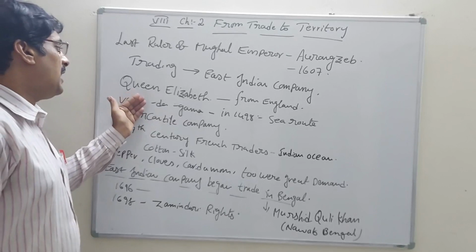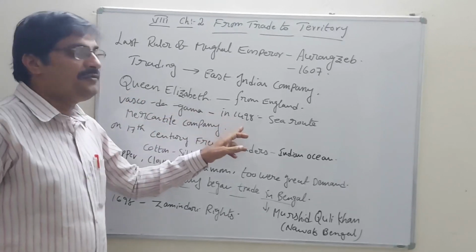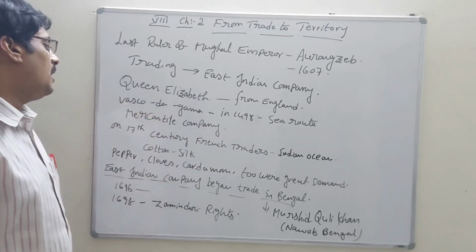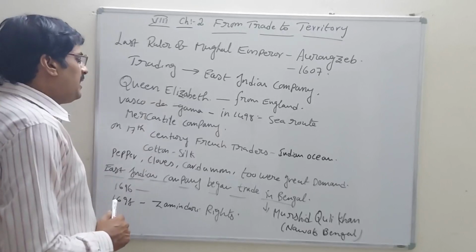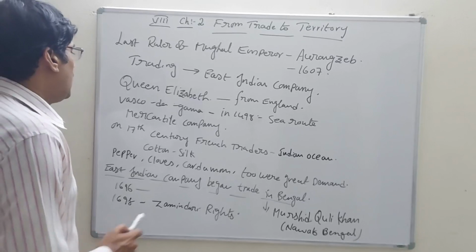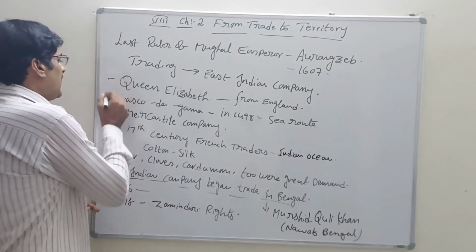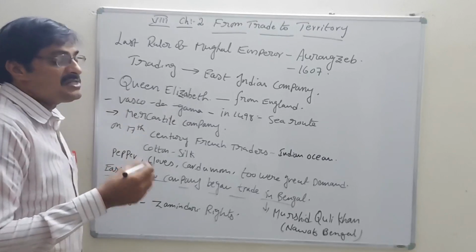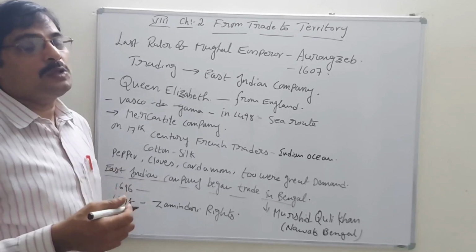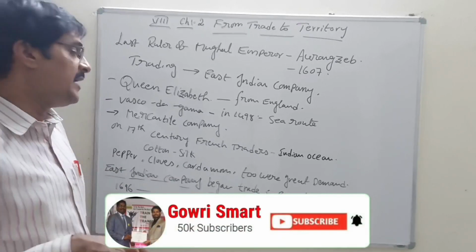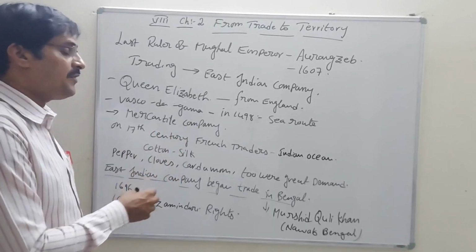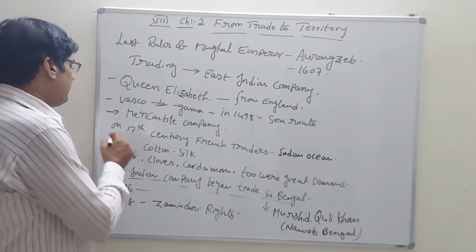sea routes. In that place, Vasco da Gama, in the year 1498, found the sea route. He is coming from Europe, and especially competitions are more in all kinds of areas. French people also joined in trading in India. The French people came to India through the Indian Ocean in the 17th century.